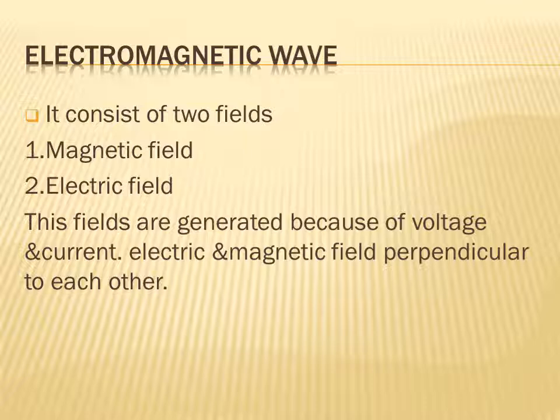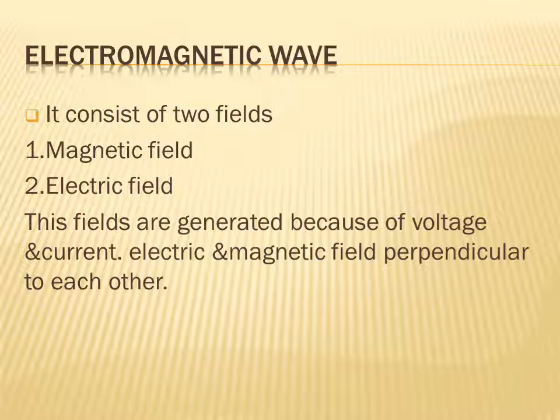These waves are known as electromagnetic waves because they consist of an electric field and a magnetic field, both simultaneously present. The electric field is generated due to voltage and the magnetic field is generated due to current.